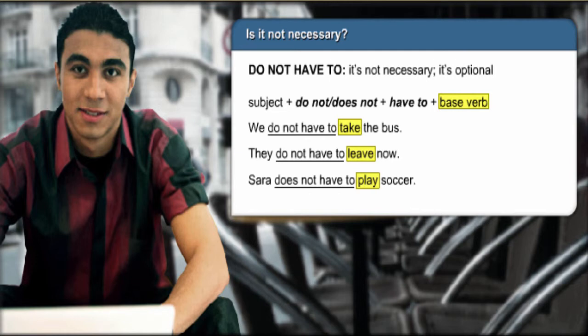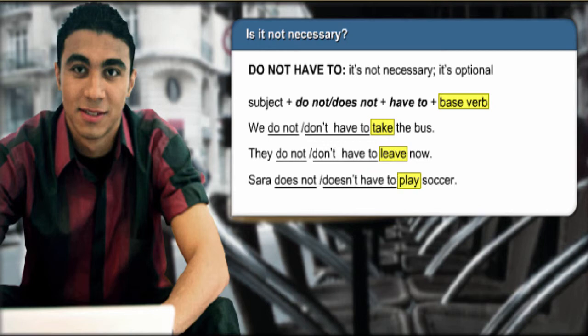You can also use the contraction don't for do not and the contraction doesn't for does not. We don't have to take the bus. They don't have to leave now. Sarah doesn't have to play soccer.